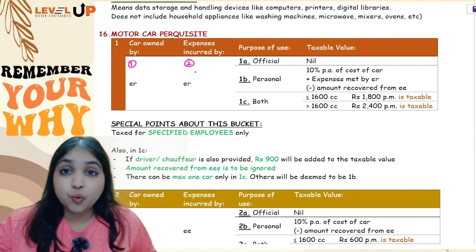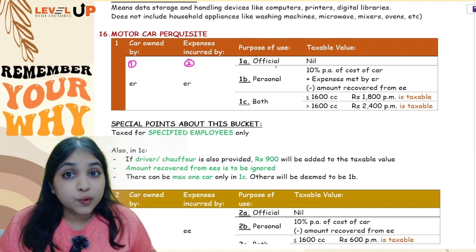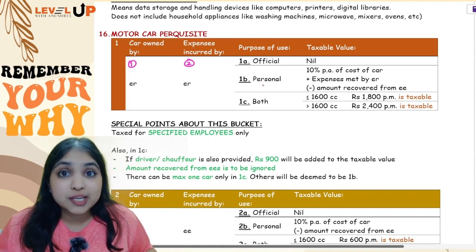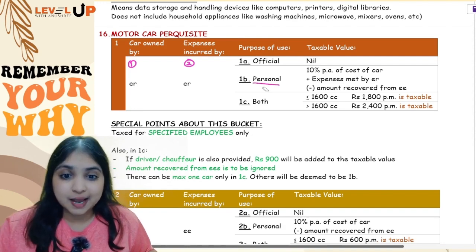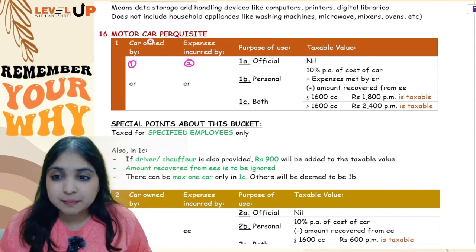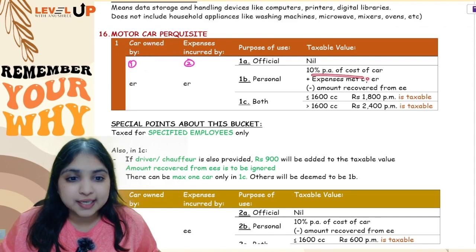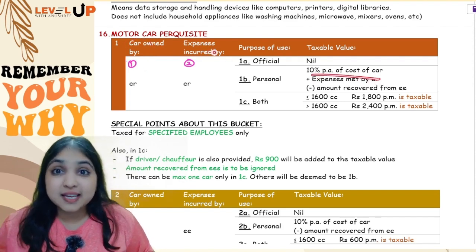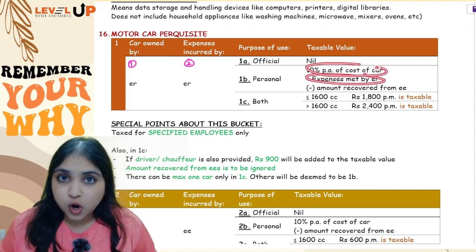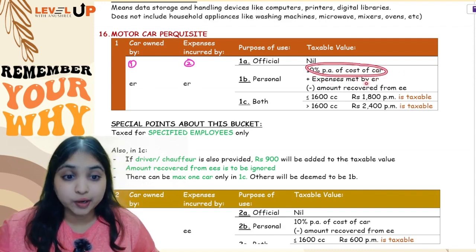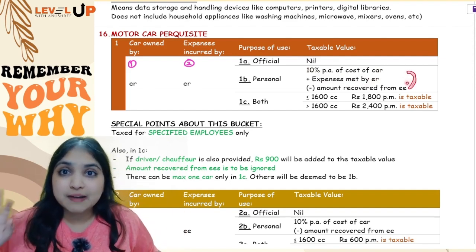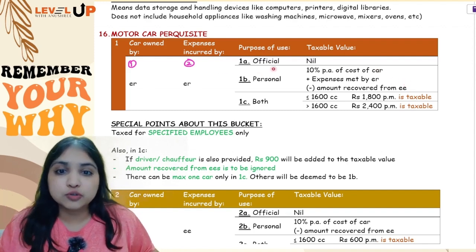It fully depends upon what is the employee doing with the car. If the employee is using the car for only official purposes, then it will be fully exempt. Okay. But if the employee is using the car for personal purposes, then it will be taxable. Now how to compute the taxable value? I'll tell you. See, two benefits employee is getting, right? Number one, the car. So for the car benefit, you will take 10% per annum of the cost of the car. Second benefit is the expenses met by the employer. So that also you will tax. So 10% of the cost of the car plus expenses met by employer minus whatever amount employee has paid to the employer, this will become the taxable value of the perquisite